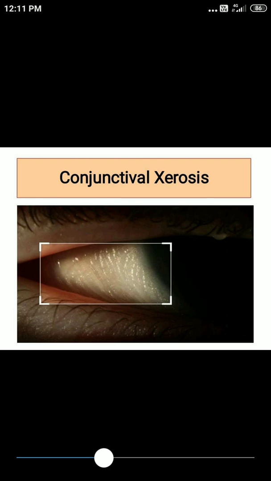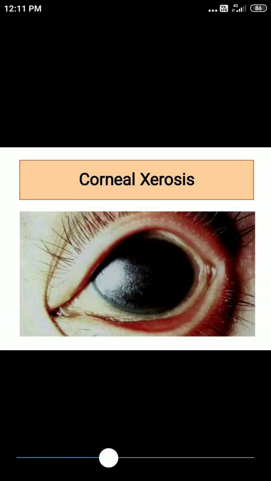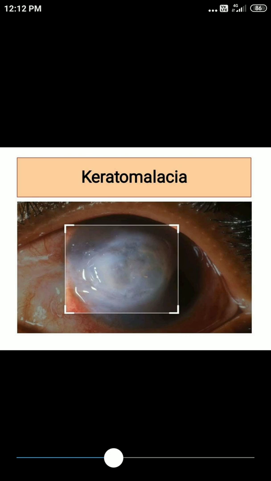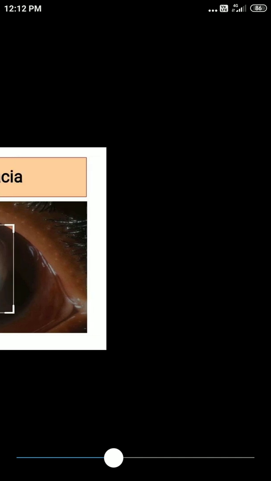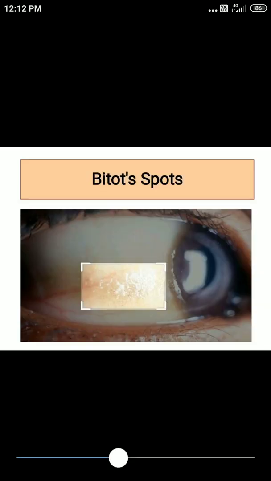This is corneal xerosis. This is keratomalacia. You should not forget liquefactive necrosis. Cornea will become soft. There is possibility that cornea may rupture, resulting in permanent blindness. These are whitish spots, foamy appearance. You are supposed to pay attention here.